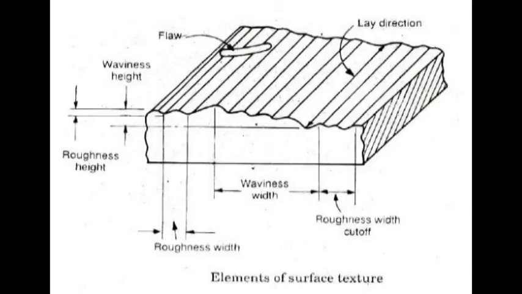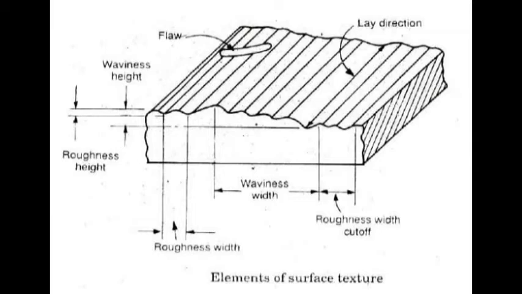Now coming to the next important topic: what are the elements present on the surface texture. So, elements of surface texture. The various elements of surface texture can be defined and explained with the help of this figure, which shows a typical surface highly magnified.